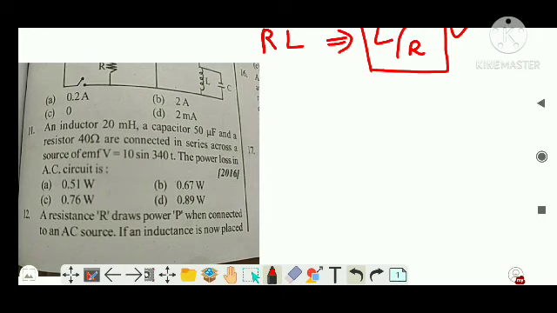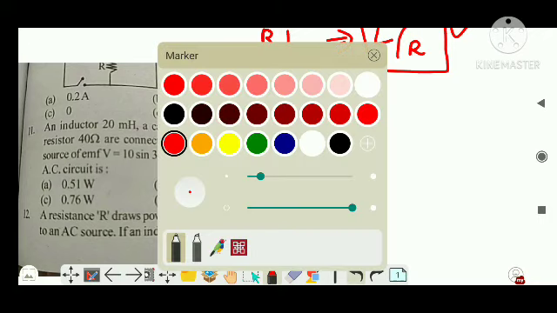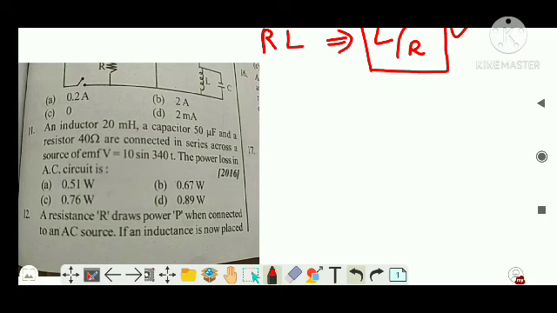If the current which flows in the AC circuit is IRMS, then the power loss is only due to what? In an AC circuit having an LCR circuit, always keep in mind the energy loss is only due to resistance. The inductor and capacitor don't cause any energy loss.